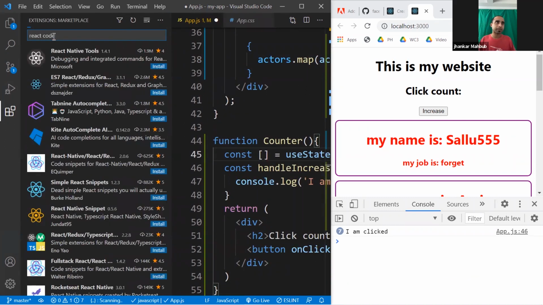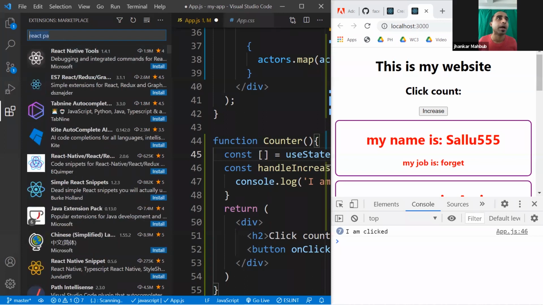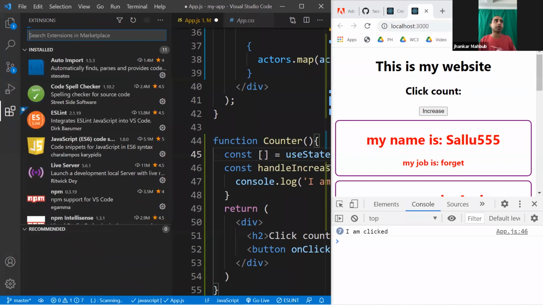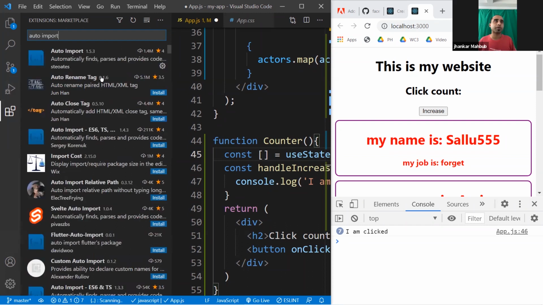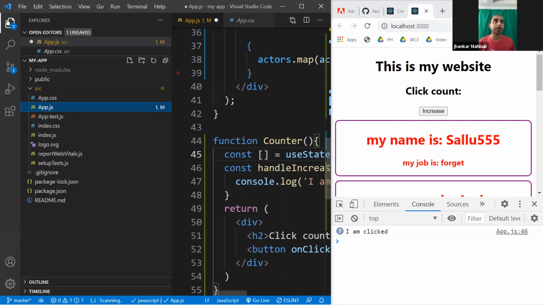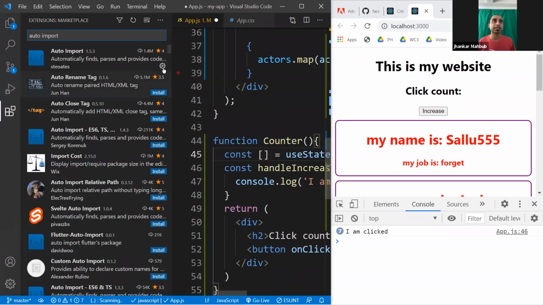React code snippet, React package or something. Let's see what I have installed, so that would be easier. This is something called auto import, a bundle actually. I already have it installed, that's why it doesn't show the installed one, but it is part of what I have installed. So I think it's the React starter bundle, something like this.